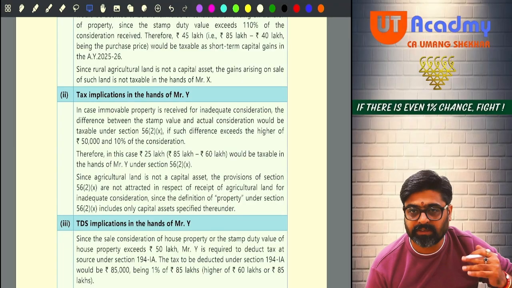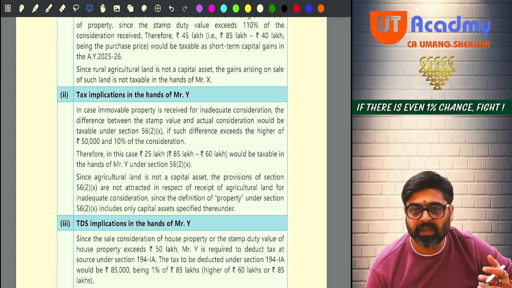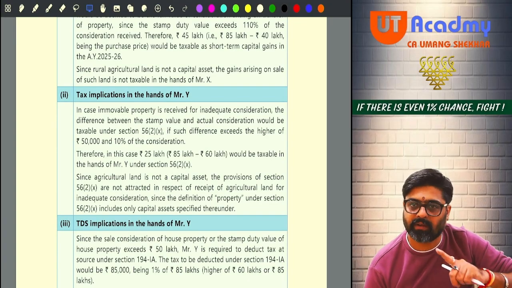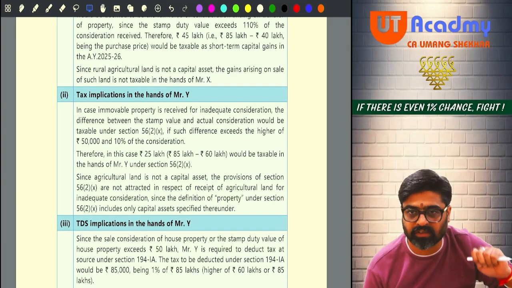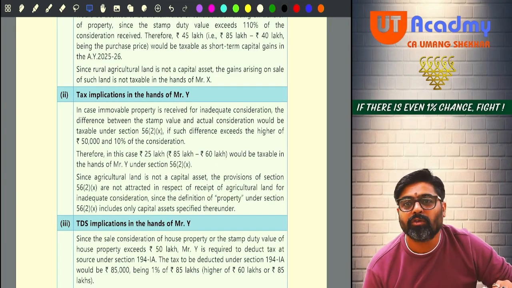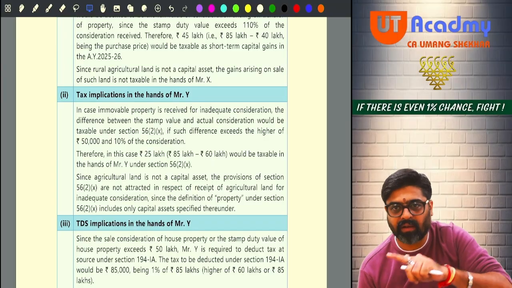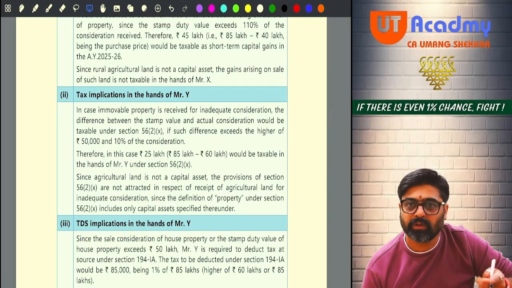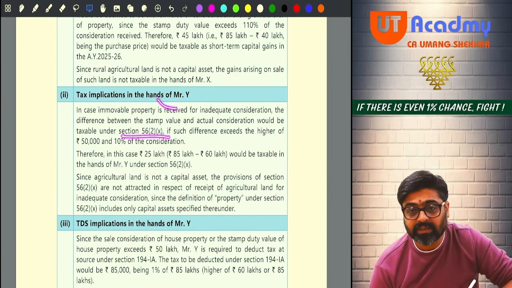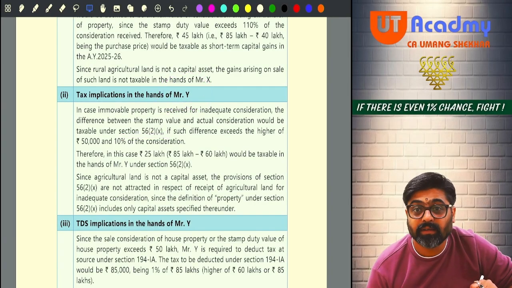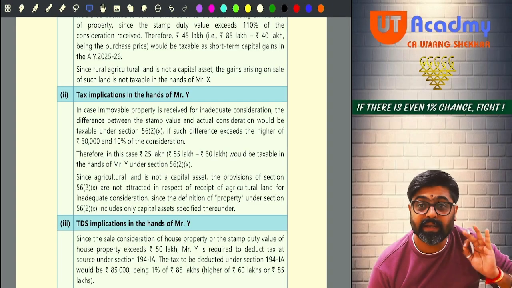For Mr. Y, gift provisions will be applicable because something whose stamp duty value is 85 lakhs, you are buying for 60 lakhs, and the 25 lakhs difference is more than 50,000 and more than 10% of sale consideration, which is 6 lakhs. So the entire 25 lakhs will be taxable for Mr. Y as gift under the head IFOS.